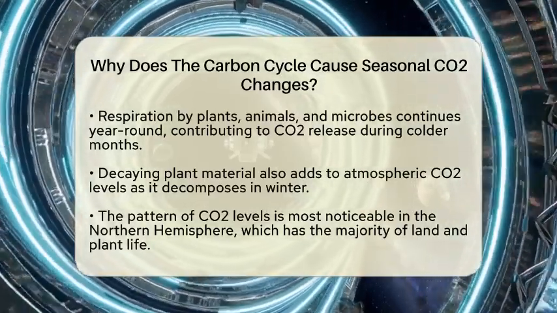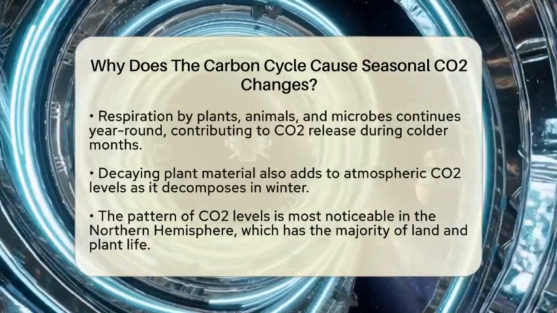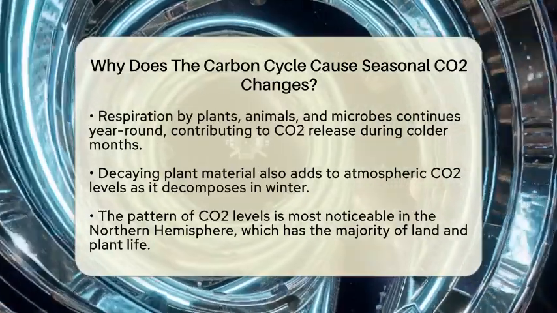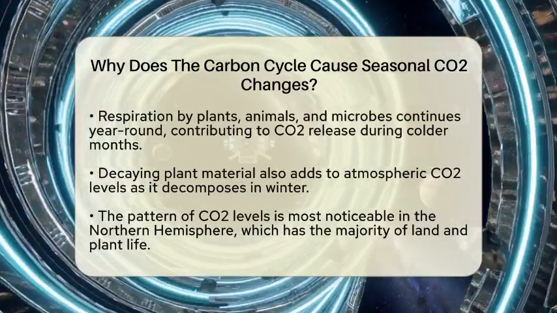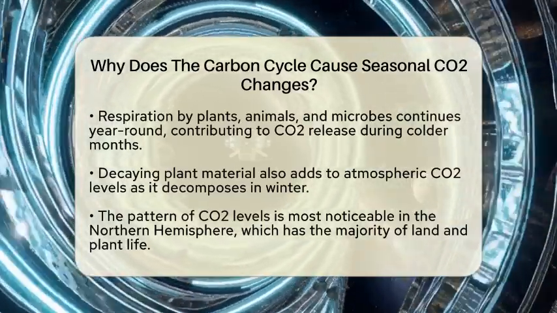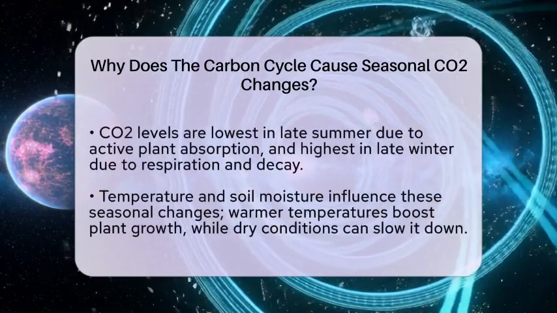Because of these combined processes, atmospheric CO2 levels start to rise again during colder months. This pattern is especially clear in the Northern Hemisphere because it has most of the world's land and plant life. The cycle of growth and dormancy creates a regular ebb and flow of CO2 in the atmosphere.